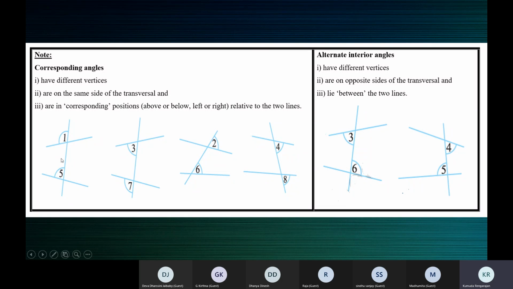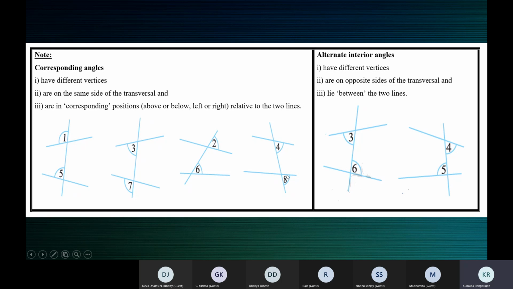And both are above, corresponding. So you can see the positions, both are above. Here, both are below. This is on the left side of the transversal. On the right side of the transversal, both the angles are on the right side, and both are above, both are below here.